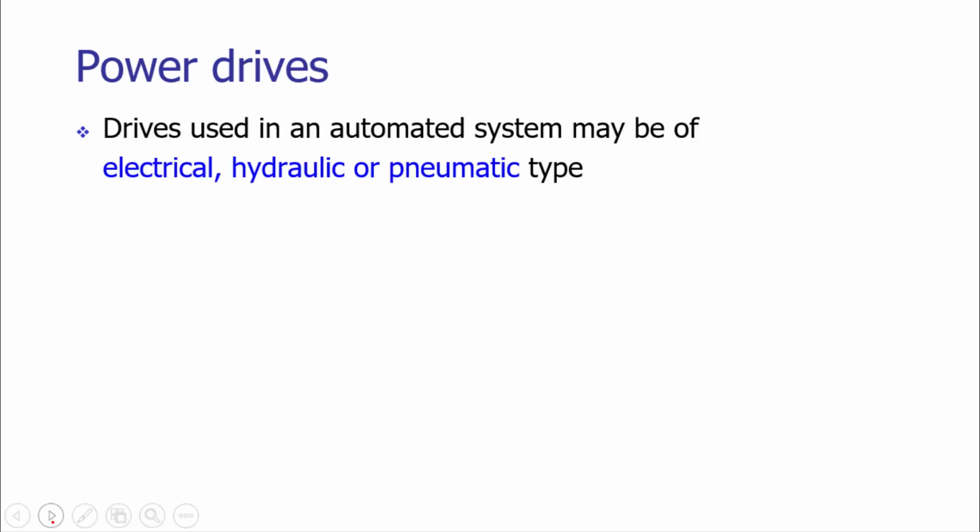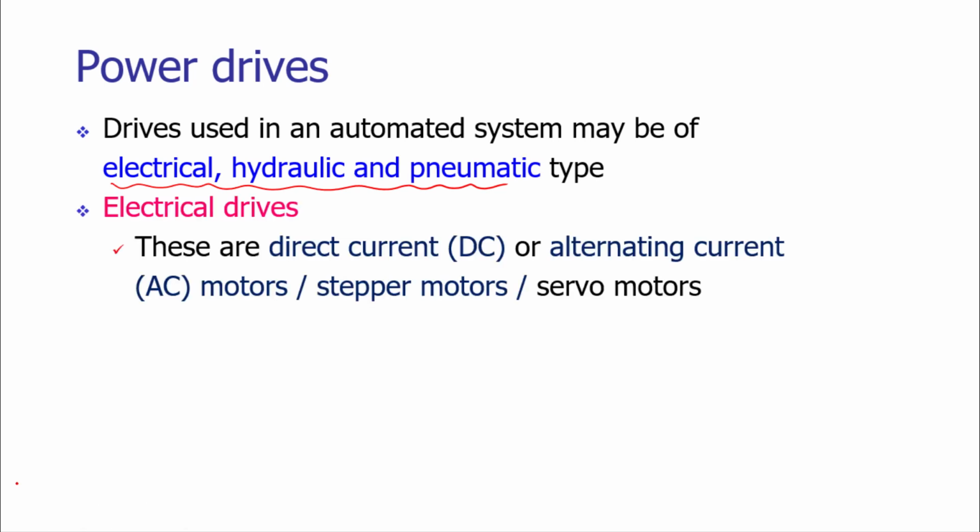In an automated system, three different types of drives are used, and these are electrical drives, hydraulic drives, and pneumatic drives. The electric drives mainly include DC motors, that is the direct current motor, and alternating current motor. The electric drives also comprise stepper motors and servo motors.